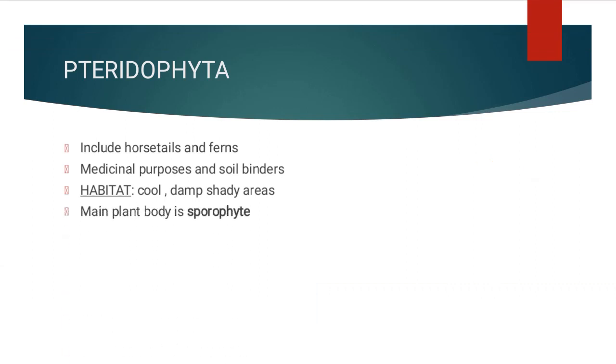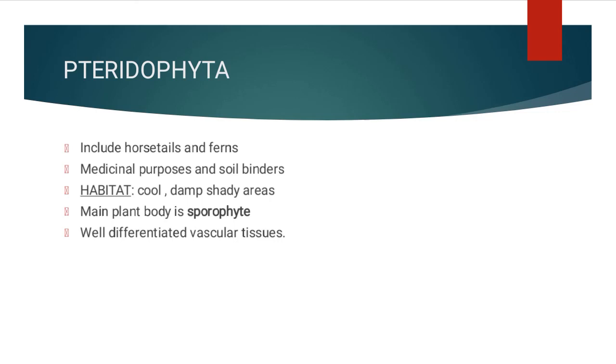The main plant body is a sporophyte. So this is the main point of difference between a bryophyte and a pteridophyte. In bryophyte, the main plant body is a gametophyte, whereas in pteridophyta, the main plant body is a sporophyte.